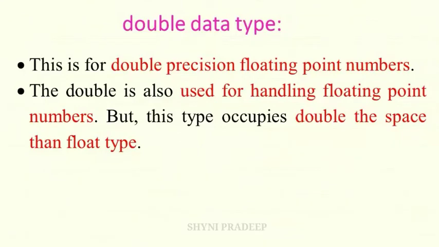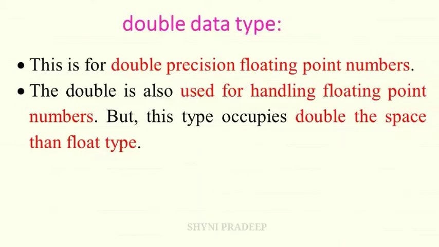This is for double precision floating point numbers. Precision means significant numbers after the decimal point. The double is also used for handling floating point numbers, but this type occupies double the space of the float type. That means more fractions can be accommodated in double than in the float data type.